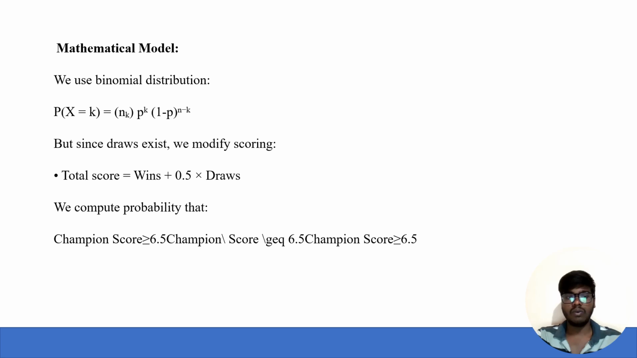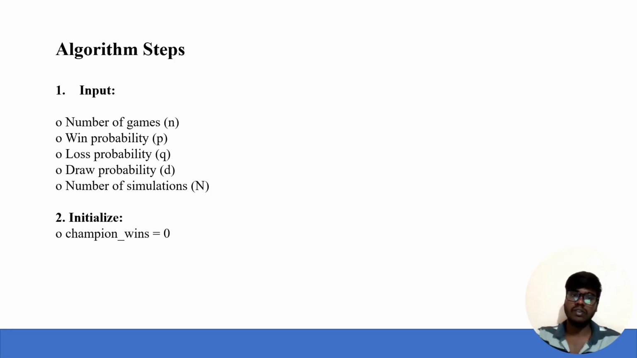Then we compute the probability of the score. If the champion's score is greater than 6.5, then the champion retains the title. And then we go towards the algorithm steps.